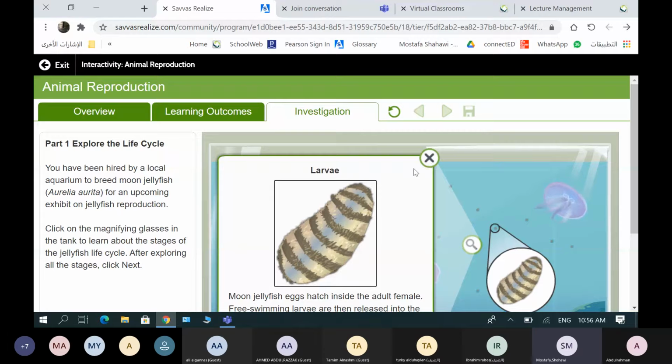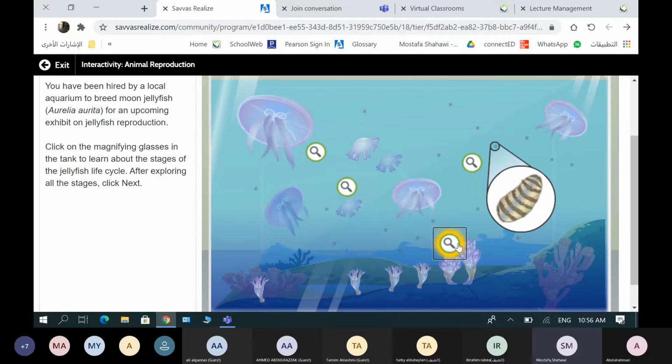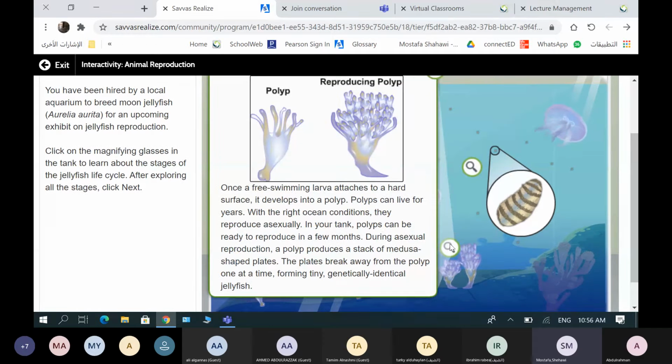So first stage, the fertilization process. After this, releasing larvae into the aquarium. And after this, what will happen? They will anchor to the ocean bottom. And let's see what happens next.